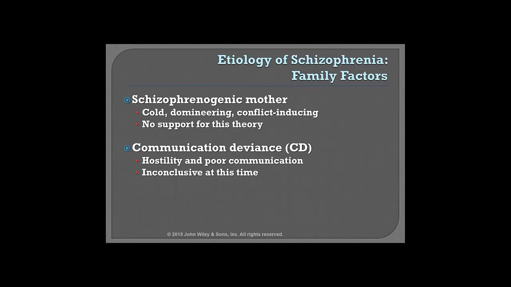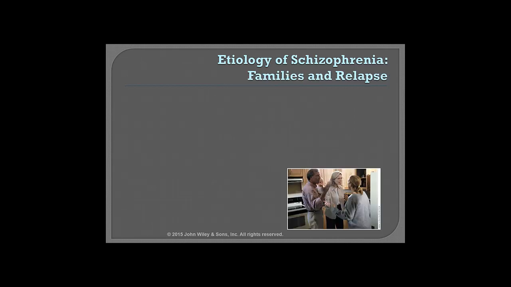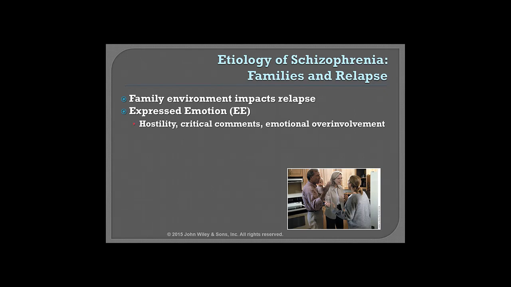Slide 28. So when we think about hostility in the home, or poor communication in the home, it's not clear that that would cause schizophrenia. But we do know that family environment can impact relapse. So when we look at something like expressed emotion, that's the rate of hostility, critical comments, or emotional over-involvement that's expressed in a household, that can have an impact on relapse.